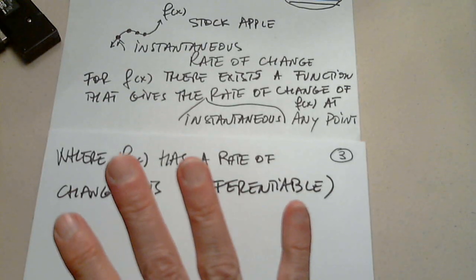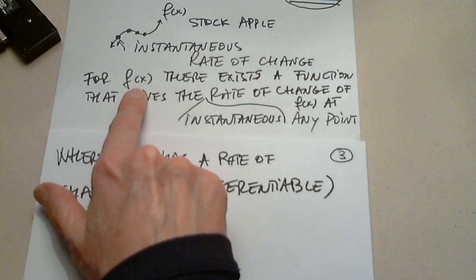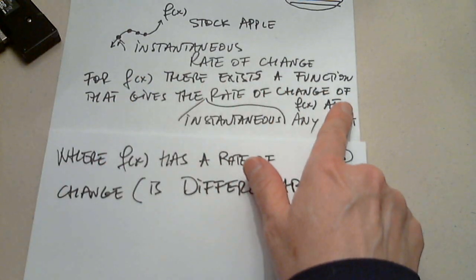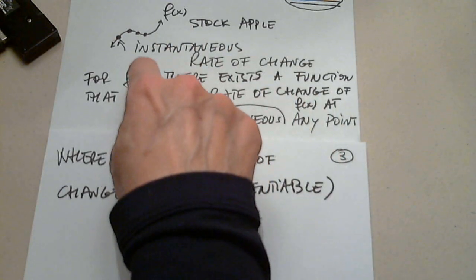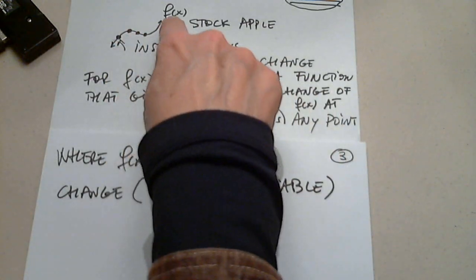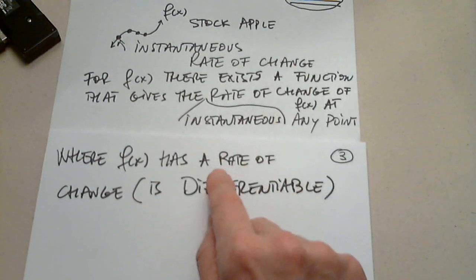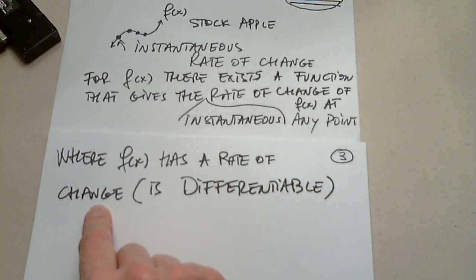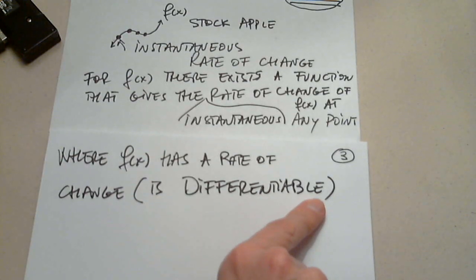So let's summarize this. It's very important. For f of x, there exists a function that gives the instantaneous rate of change of this function at any point, but exactly where and only when the function has a rate of change. In other words, we say it's differentiable.